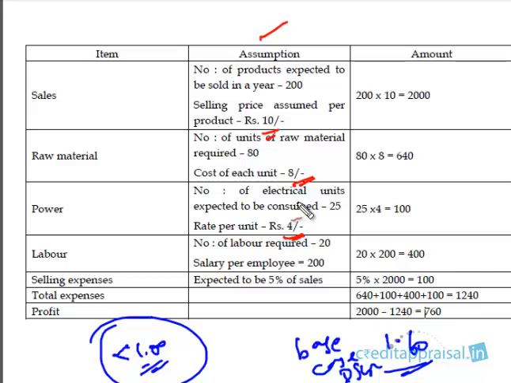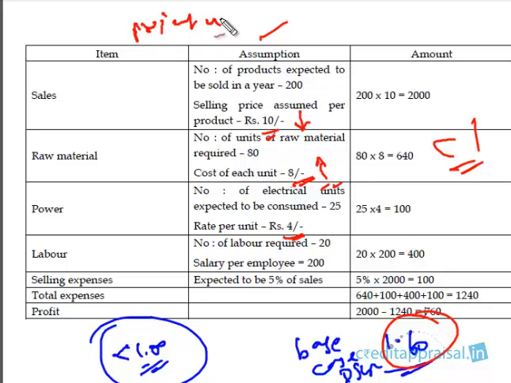Now, the reason why we do sensitivity analysis is we don't want a project where, just because some adverse event happens, like the selling price comes down or the raw material price goes up, the DSCR comes down below 1. See, that is why we do sensitivity analysis. Why? We don't want the project viability to be adversely affected.